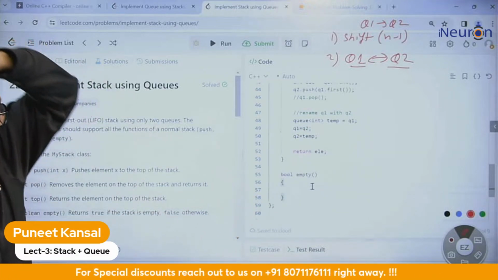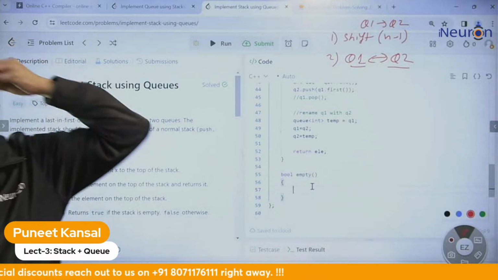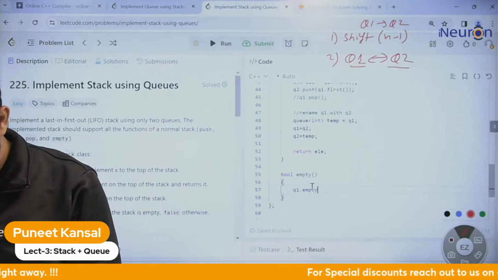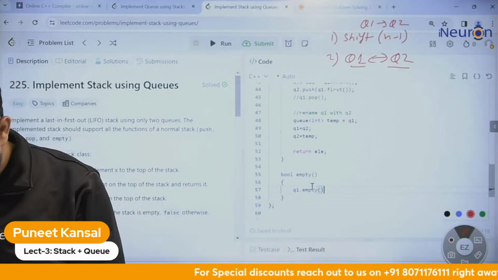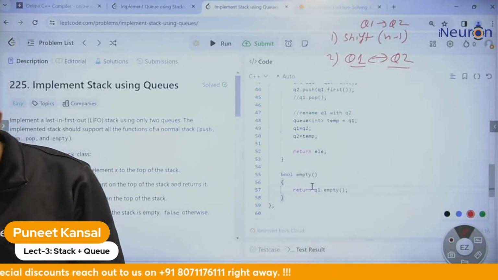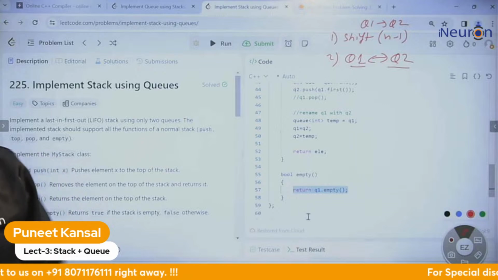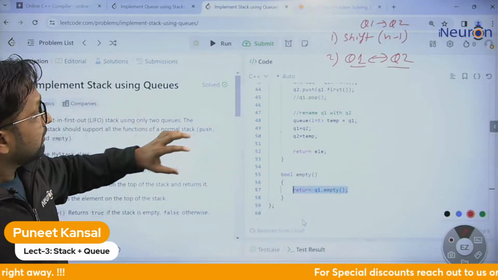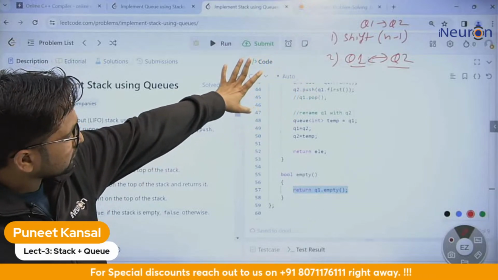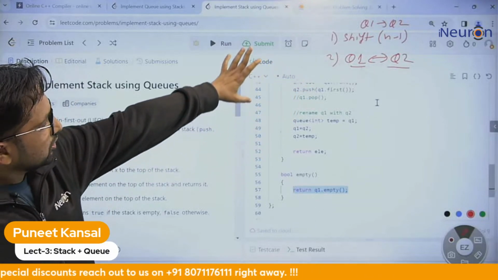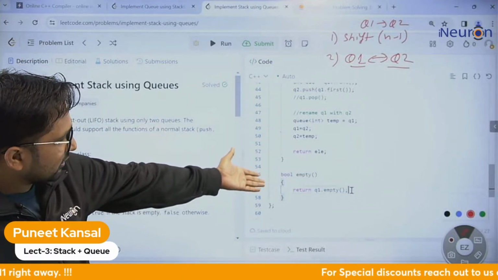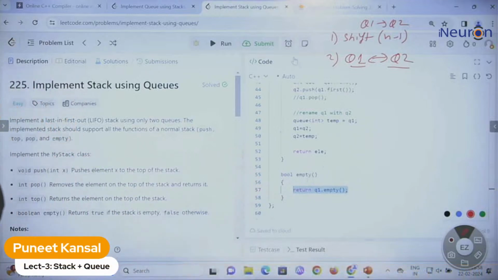Okay, and for the empty check, what can we check? We can check if Q1 is empty or not, because we need to check only Q1. If Q1 is empty, we will return true. Fine. Why are we not checking Q2? Because we are swapping them. Every time Q2 will be empty always. There will be elements in Q1 only. Fine. Okay, so let me submit it.